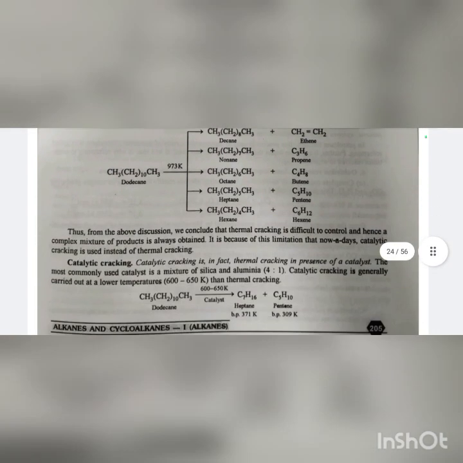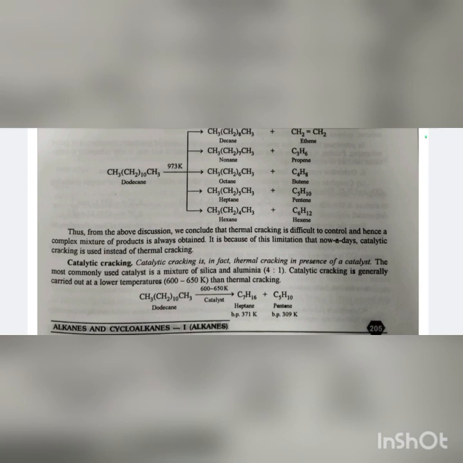Since during thermal cracking, random cleavage of carbon-carbon bond occurs, therefore, cracking of dodecane can give a number of hydrocarbons such as decane, nonane, octane, heptane, hexane, pentane, butane, propene, butene, pentene, hexene, etc. Thus, from the above discussion, we conclude that thermal cracking is difficult to control and hence a complex mixture of products is always obtained. It is because of this limitation that nowadays catalytic cracking is used instead of thermal cracking.